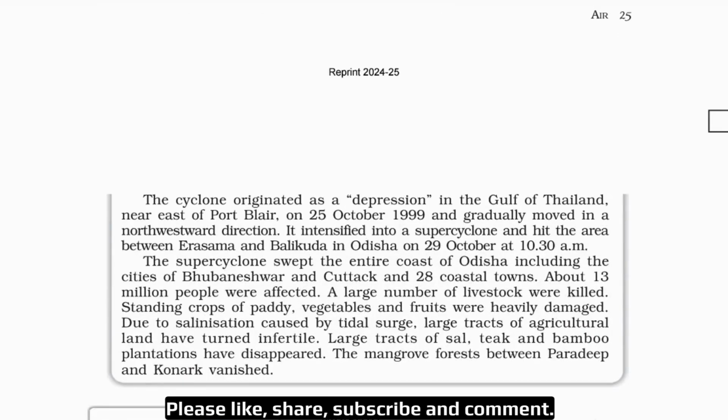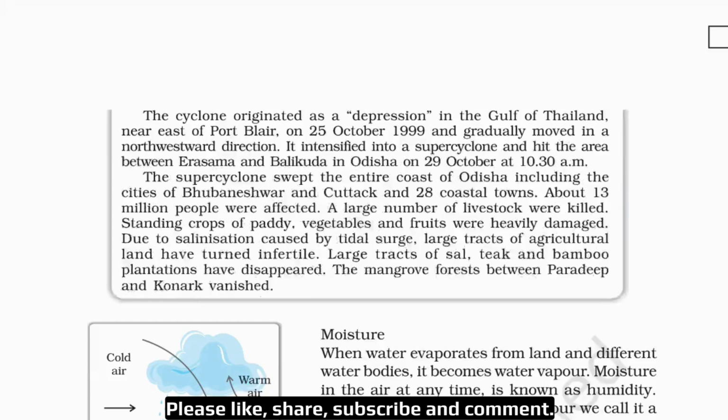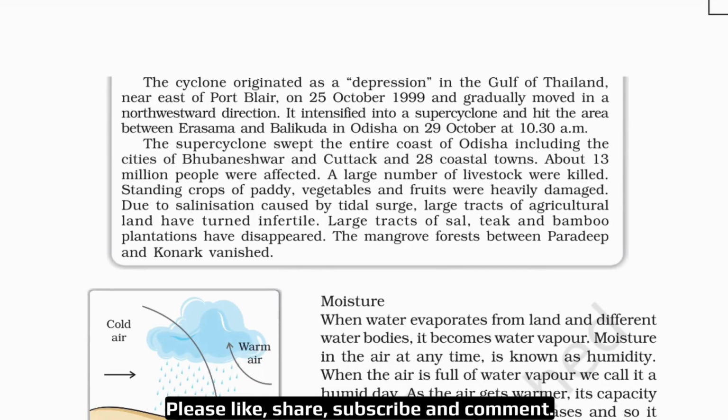The cyclone originated as a depression in the Gulf of Thailand, near east of Port Blair, on 25th October 1999 and gradually moved in a northwestward direction. It intensified into a super cyclone and hit the area between Irazama and Balikuda in Orissa on 29th October at 10:30 am. The super cyclone swept the entire coast of Odisha, including the cities of Bhubaneswar and Cuttack and 28 coastal towns. About 13 million people were affected.